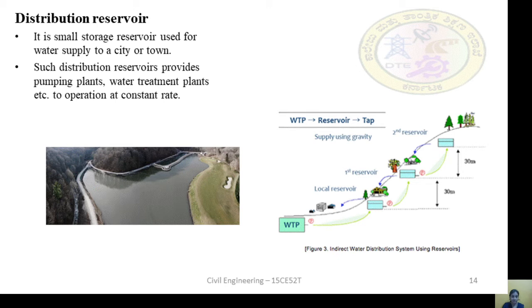Such a distribution reservoir allows pumping plants and water treatment plants to operate at a constant rate. The distribution reservoir is basically used for water supply to a city or a town. Here you can see one of the distribution reservoirs. In this picture you can see a distribution reservoir which stores water at different stages and releases water whenever it is needed.